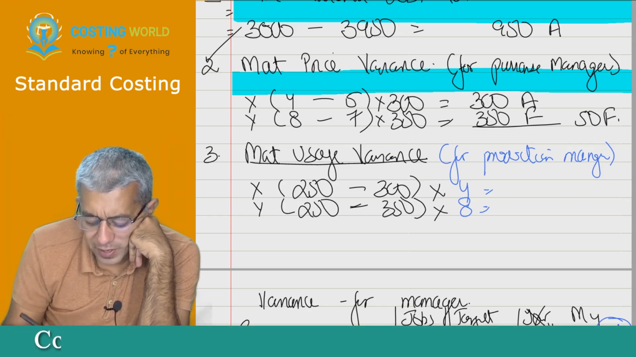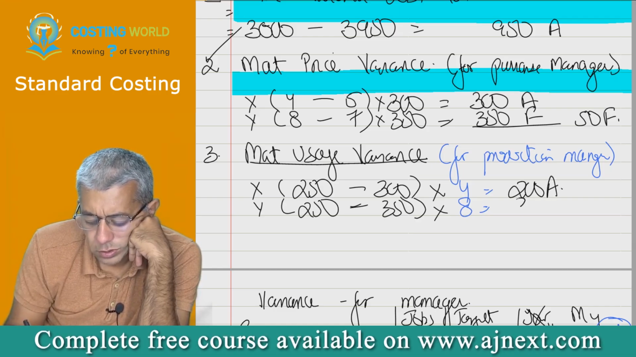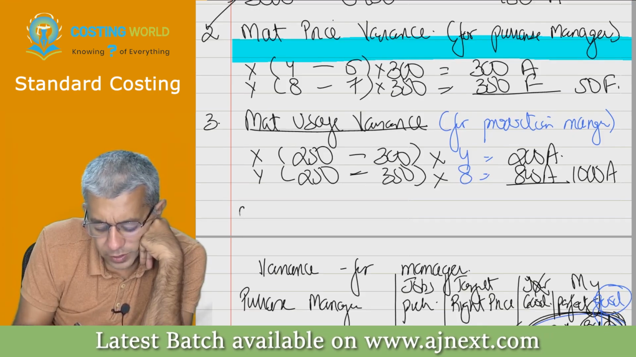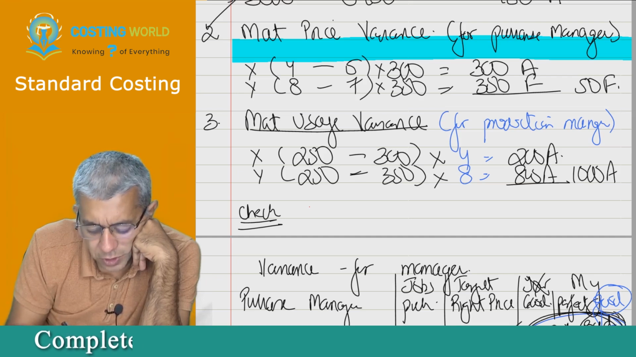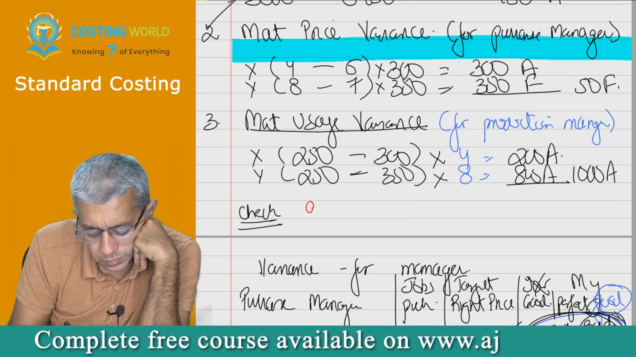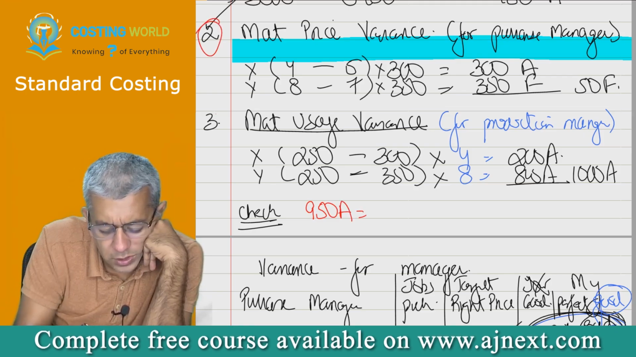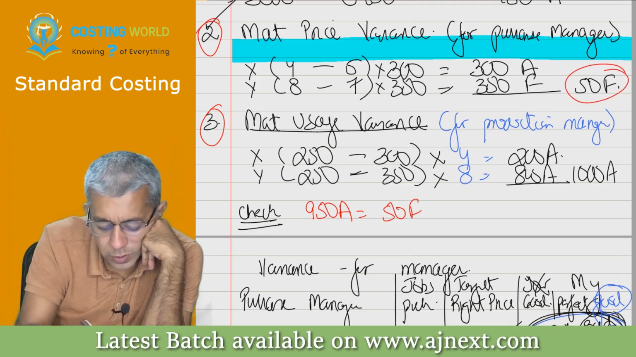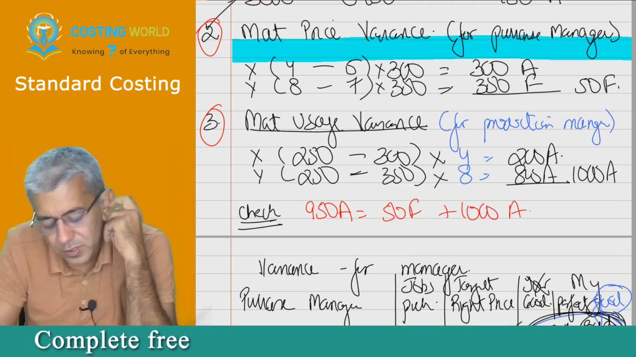Okay, tell me the final answers. 250 minus 350 into 4. This will be 200 adverse, no? Yes, sir. This is 800 adverse. 1000 adverse. Write down over here one check. This is time pass for me. Tell me how much was the first variance? 950 adverse. We wanted to break it up into this and this. I broke it up. 50 favorable, 50 rupees was saved because of the purchase manager. But due to the production manager, we incurred rupees 1000 extra.